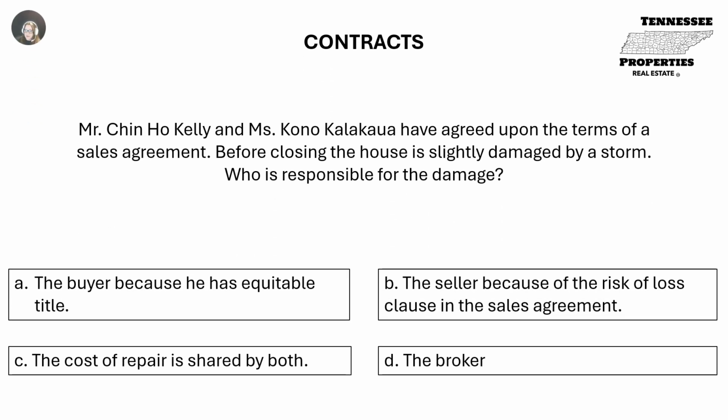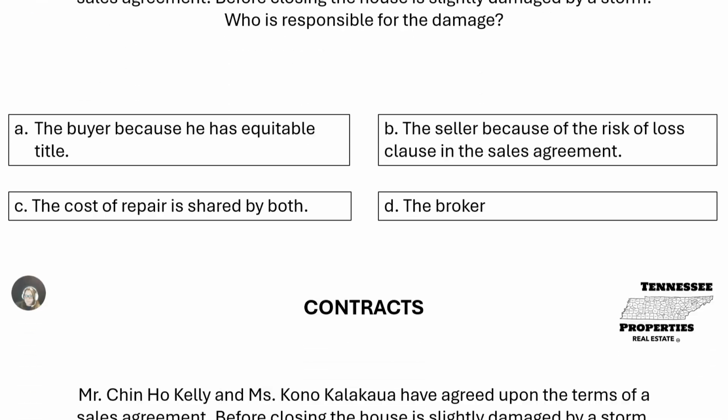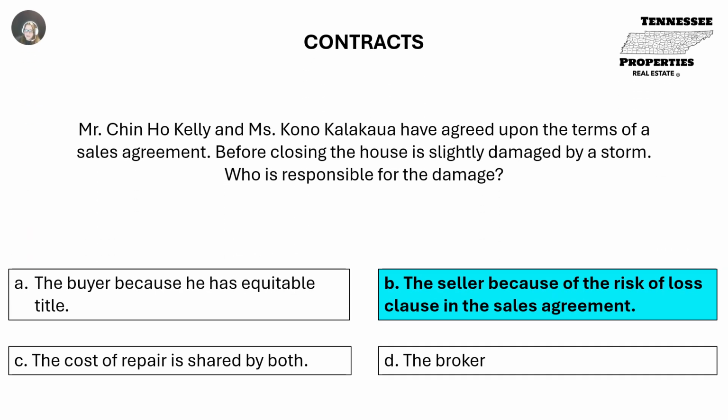Mr. Chin-Ho Kelly and Ms. Konakalikua have agreed upon the terms of a sales agreement. Before closing, the house is slightly damaged by a storm. Who is responsible for the damage? A. The buyer because he has equitable title. B. The seller because of the risk of loss clause in the sales agreement. Or C. The cost of repair is shared by both. Or D. The broker. B. The seller because of the risk of loss clause in the sales agreement.